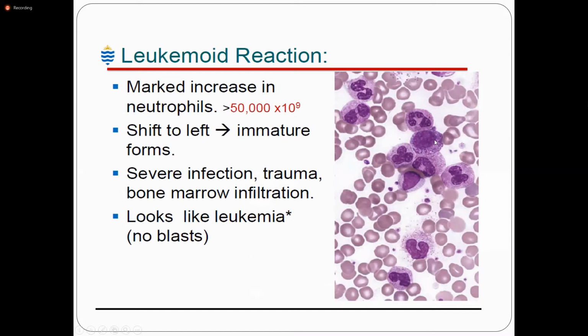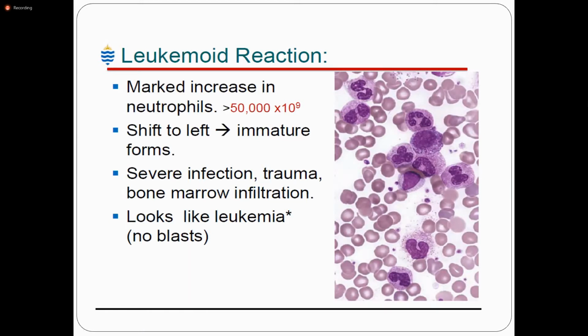This is the myelocyte. This is the band cell or the metamyelocyte, and these are the neutrophils. They are the neutrophilia and immature forms. It can be seen in severe infection, trauma, bone marrow infiltration, and looks like leukemia. But there is no blast.